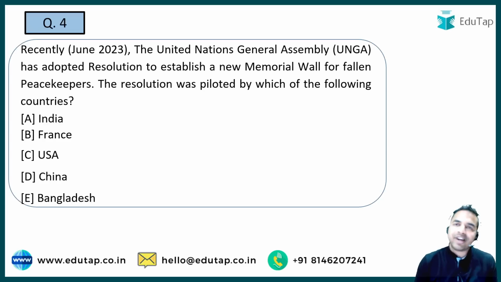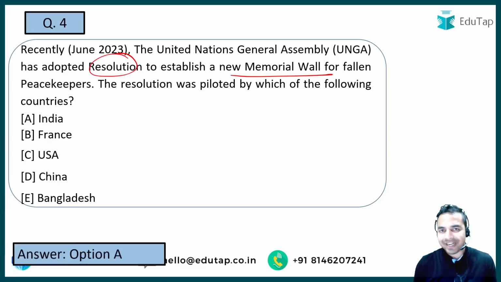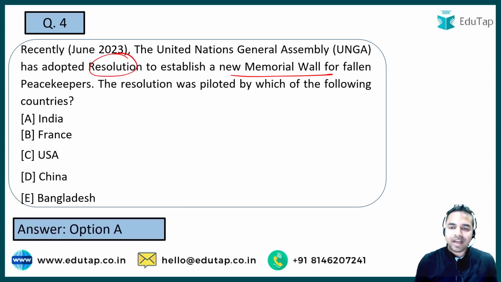Next question is regarding the resolution which has been passed to establish a new memorial wall for fallen peacekeepers. So guys, UNGA, that is the United Nations General Assembly, ने recently इसको pass किया है. You have to tell me the name of the country which has piloted this resolution. What is the name of that country? It is option A, that is India. So India ने pilot किया है इस resolution को.